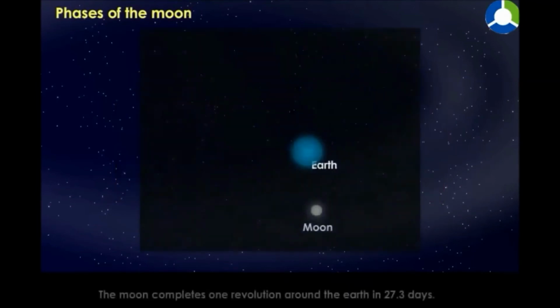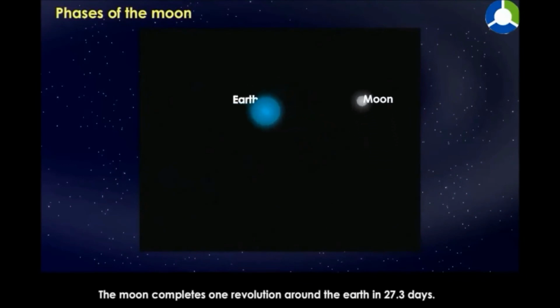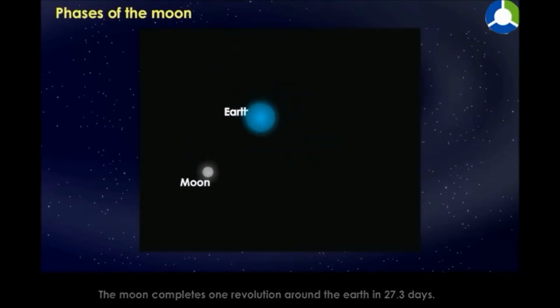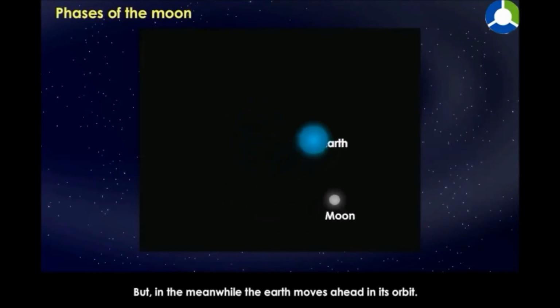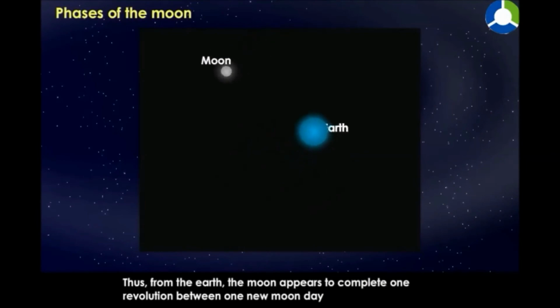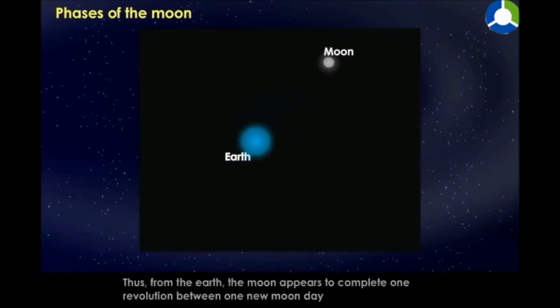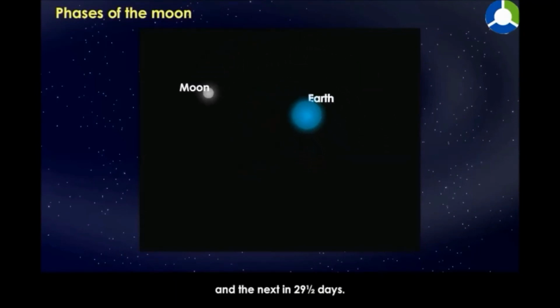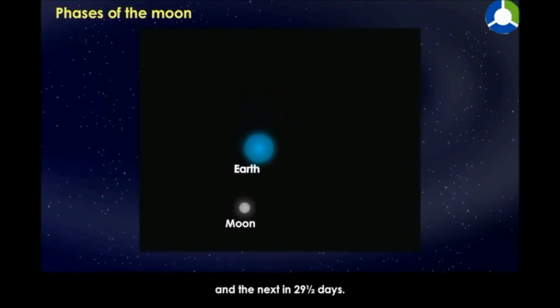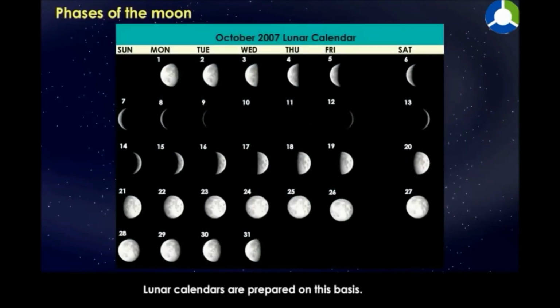The moon completes one revolution around the earth in 27.3 days. But in the meanwhile, the Earth moves ahead in its orbit. Thus, from the Earth, the Moon appears to complete one revolution between one new moon day and the next in 29.5 days. Lunar calendars are prepared on this basis.